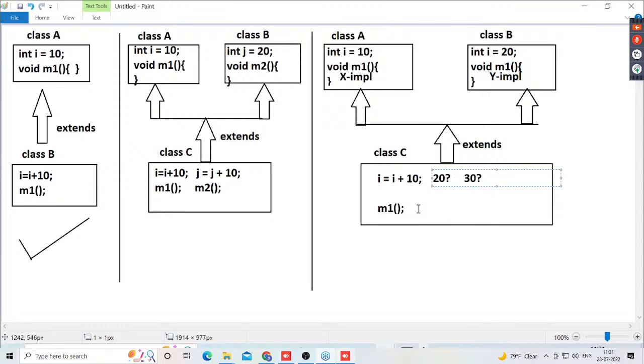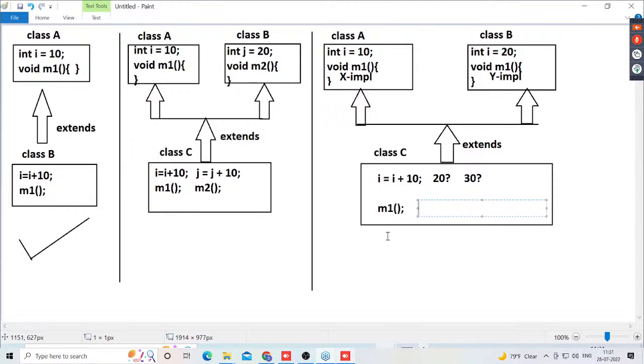Next one, I'm calling the M1 method. When we call the M1 method, first the JVM will search for the M1 method in the current class. What is that current class? C. The M1 method does not exist there. Then immediately the JVM will search for this M1 method in the super classes. How many super classes are available here? Two super classes are available.